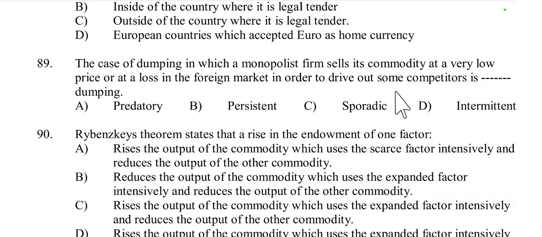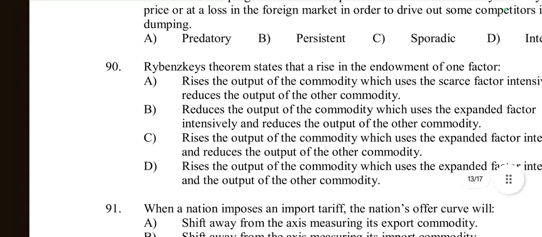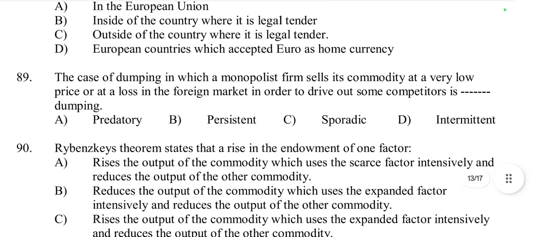It is called the first one, predatory dumping. So the right option is predatory dumping. So what is predatory dumping? Predatory dumping occurs when a monopolist firm sells its product in a foreign market at a very low price, sometimes even below cost, with the intention of driving competitors out of the market.